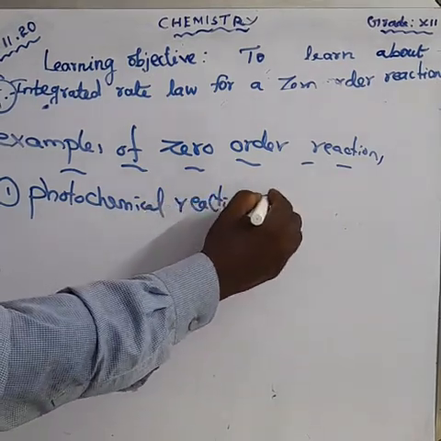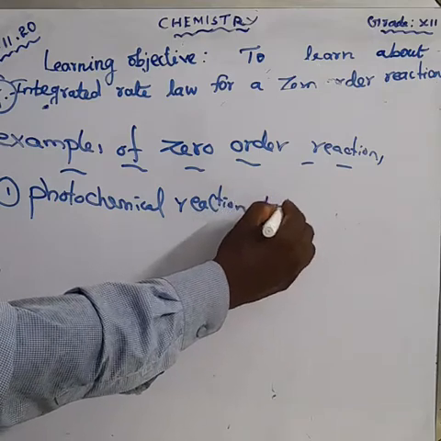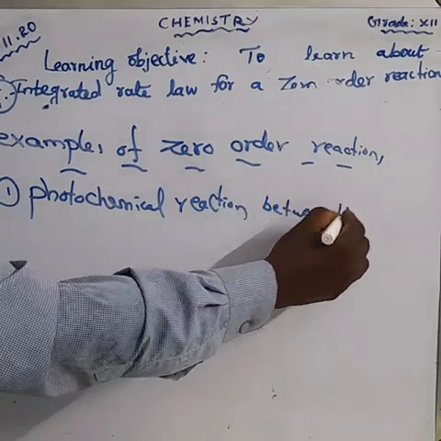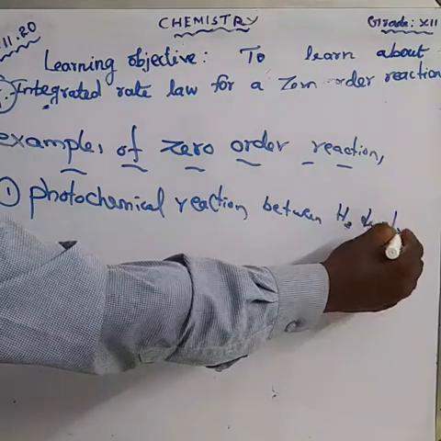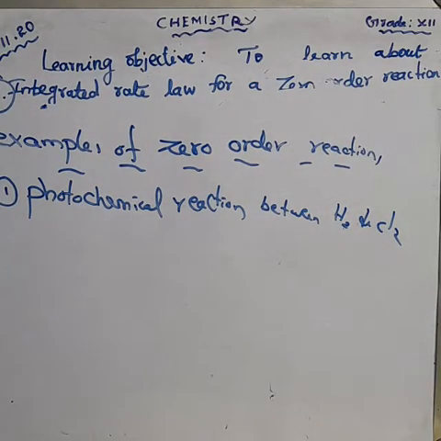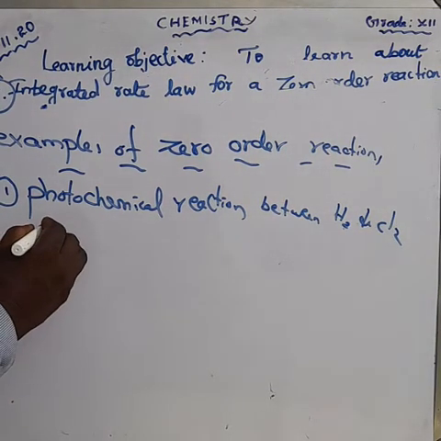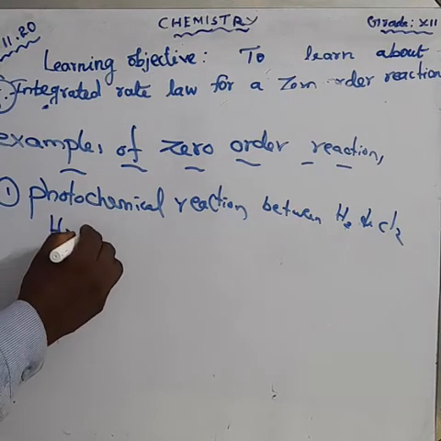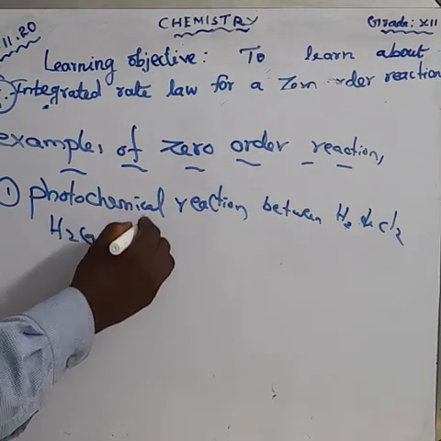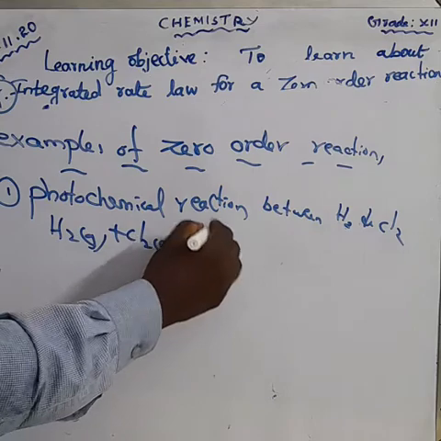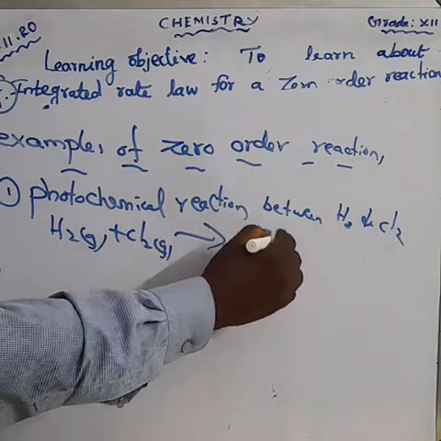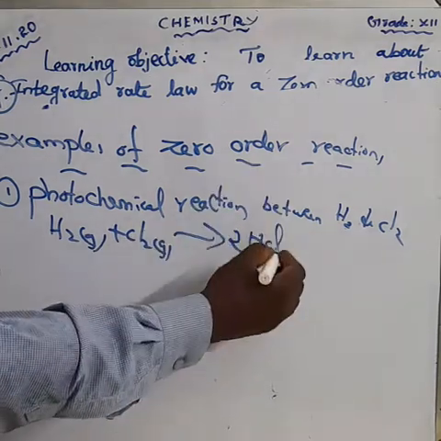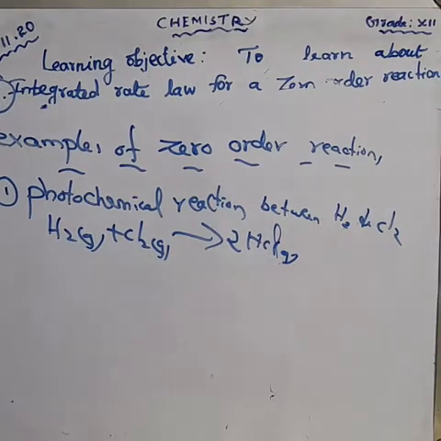Photochemical reaction between H2 and Cl2. H2 gas and Cl2. We can write the equation: H2 gas plus Cl2 gas gives HCl, that is 2 moles of HCl gas. This is one of the examples of zero order reaction. Okay, very important for the 2 mark question.